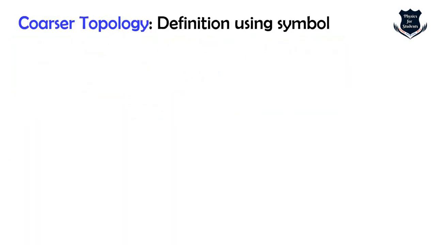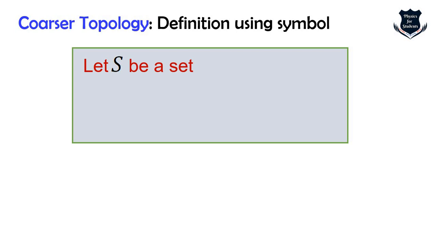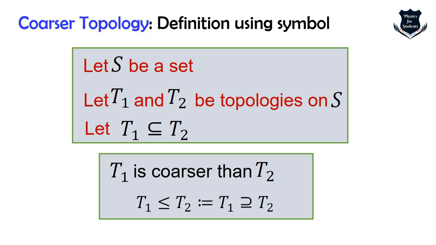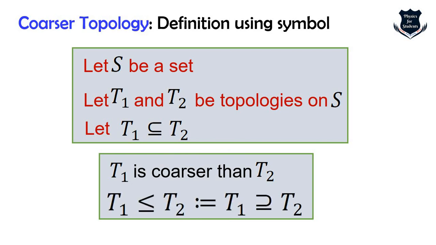Coarser topology is quite simple. Let S be a set. We are using the same T1 and T2 as topologies on S. Then T1 is coarser than T2, and we can write it in this way. Again, if the viewers want to take a note on how you can write these things in symbols, you can do that, and this is how it is. Okay, so far so good.